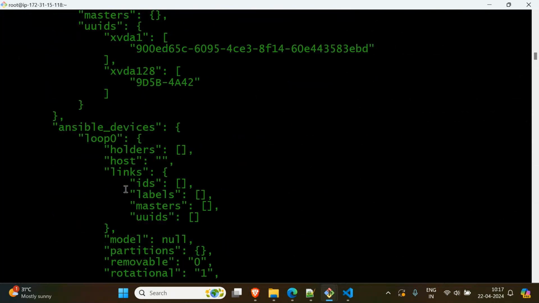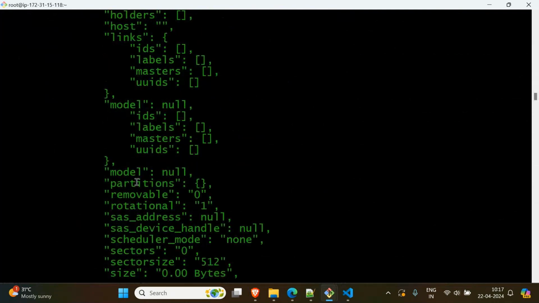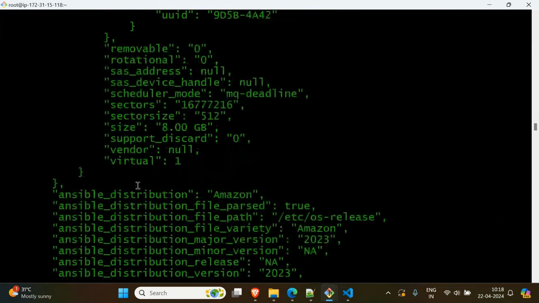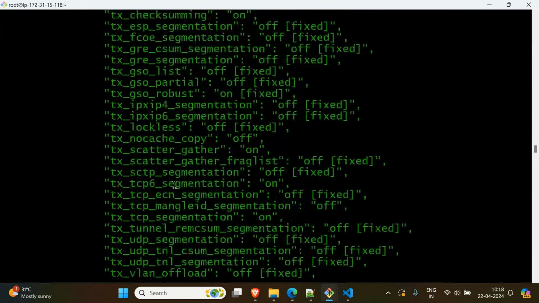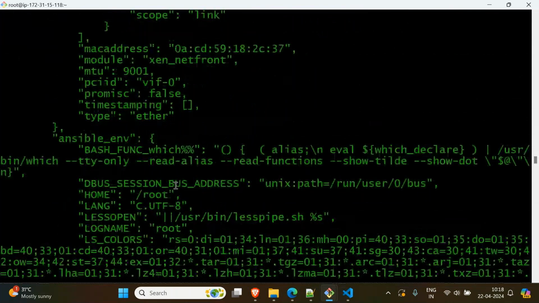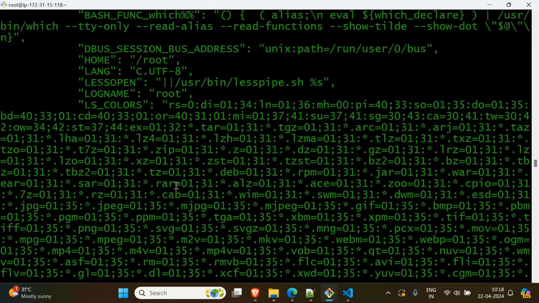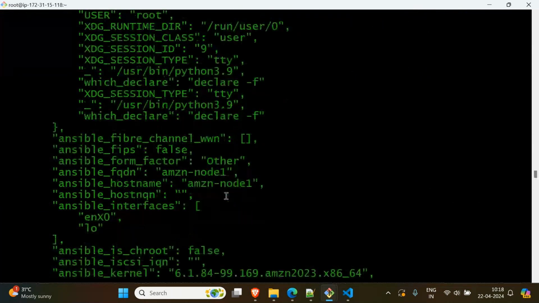I'm not able to find it. While practicing, you should go through them slowly. Just for the sake of saving some time, I'm searching fast. Definitely, you will find all the filters, like os family, Debian family, everything will be available here. Let me take one more minute to see whether I can find it or not.